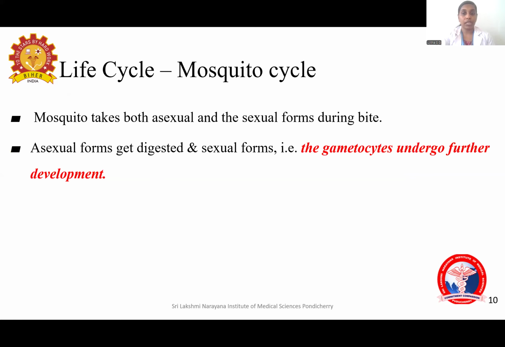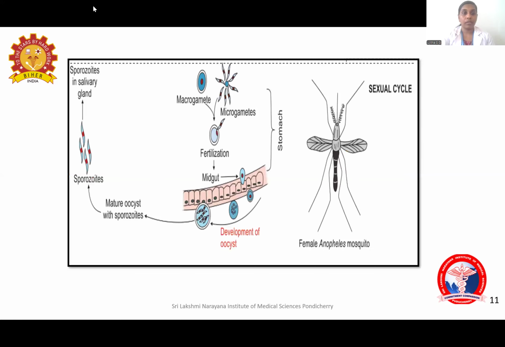So that is the gametocytes. They undergo further development. So this is the sexual cycle happening inside the mosquito. The macrogamete and the microgamete undergo fertilization to develop the zygote, then the ookinete, then further it will develop into the oocyst.